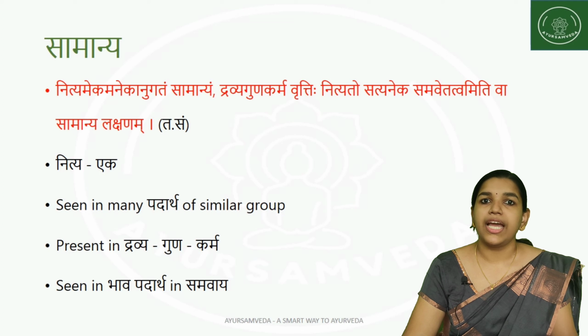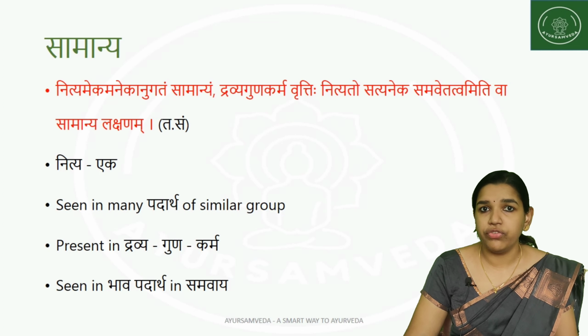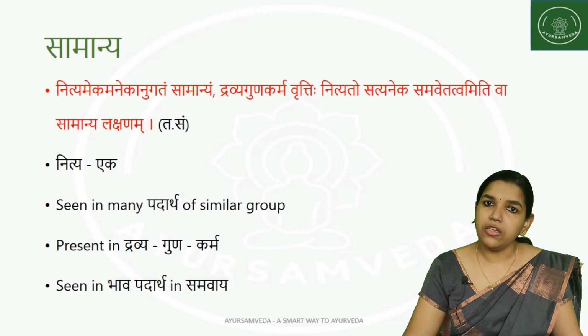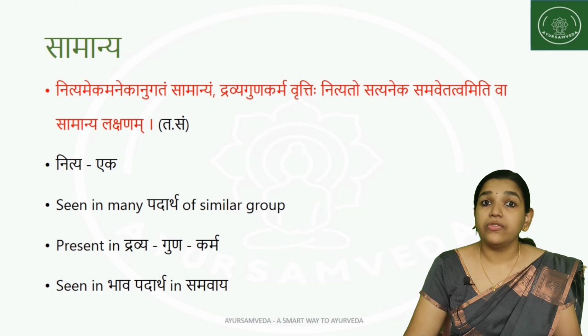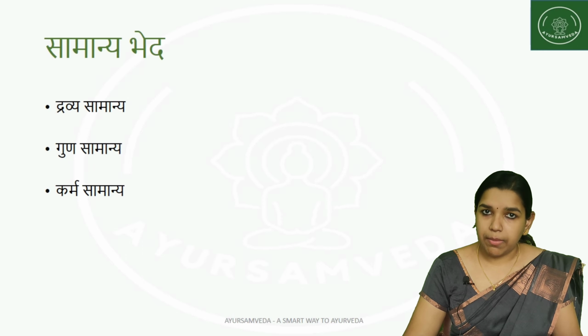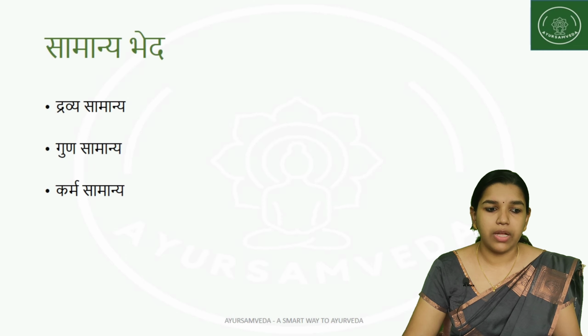Based on this, we have different types of Samanya, or a classification of Samanya has been done. This Samanya can be seen in Dravya, Guna and Karma, and it is seen in the Bhava Padartha through Samavaya Sambandha. Next, coming to the Samanya Bheda, that is, the classification of Samanya.